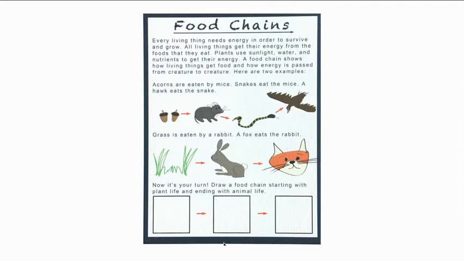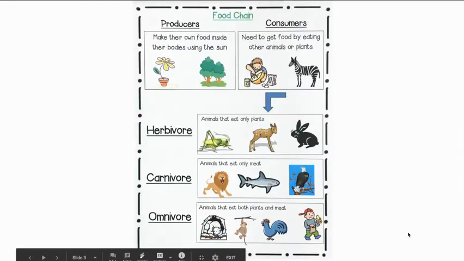But that's what we're going to look at for today. We also have another one below. You see the grass, and the rabbit eats the grass, gains energy from that. And then the fox comes along and eats the rabbit. So you see underneath an opportunity for you to think about a food chain and draw one, but we'll come back to that later. So here are some really good terms.